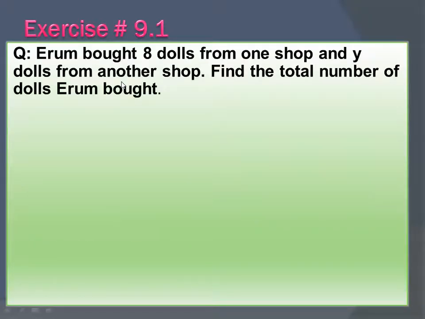Now next, in exercise number 9.1, you have different types of word problems. Here you have to solve these word problems very clearly and properly. So what is the question here? Iram bought 8 dolls from one shop and she bought Y dolls from another shop. So find the total number of dolls that Iram bought.